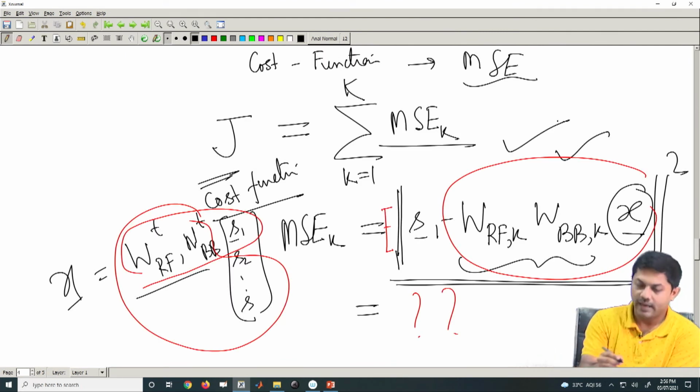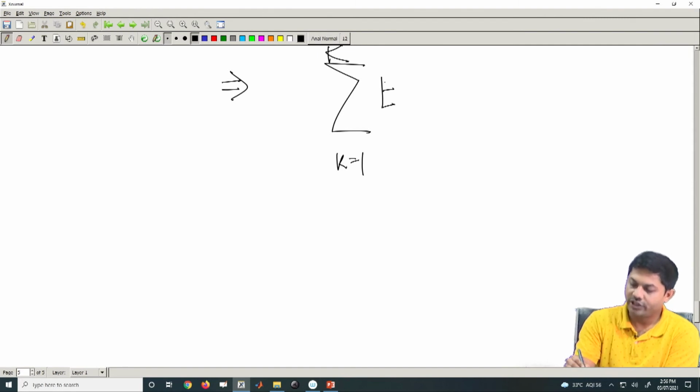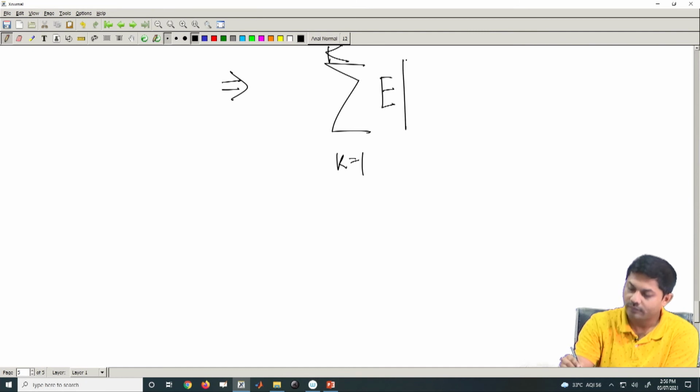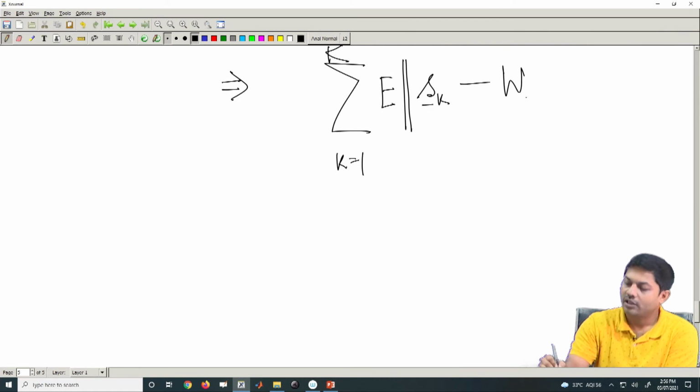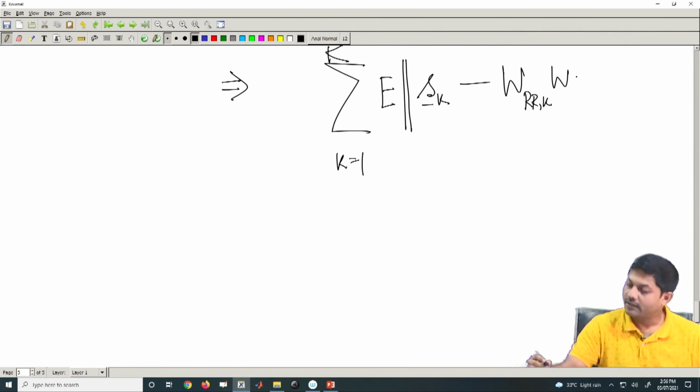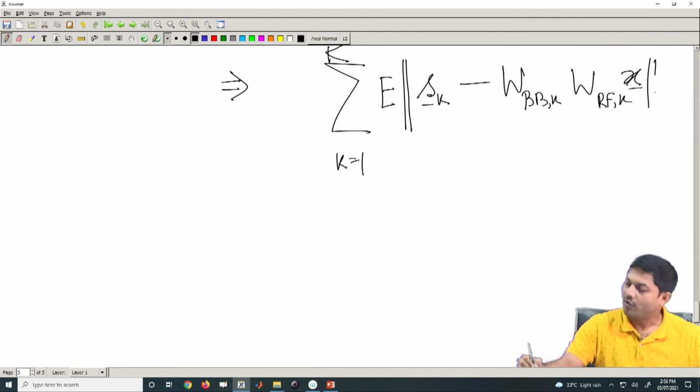This quantity, the expectation, I leave the exact equation for you to solve: S_k vector minus W_RF k, W_BB k, x bar, mod square.